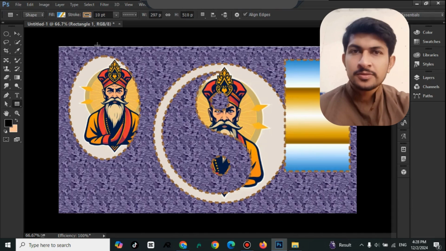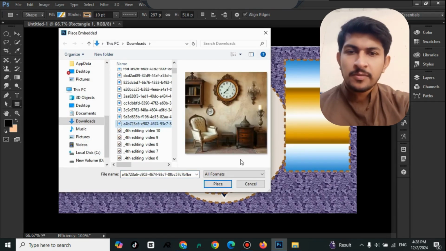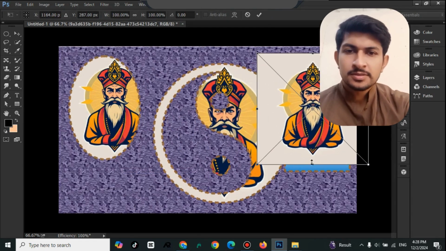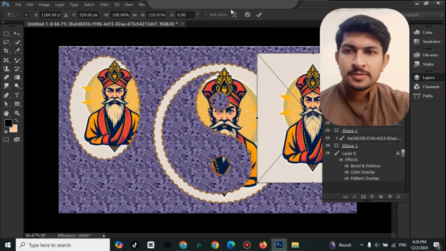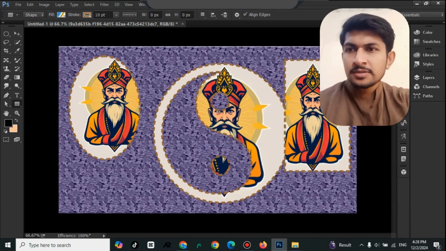That's another shape. We will repeat the same process for it. Embed the same picture on that image, making the change done. Clipping mask is created.